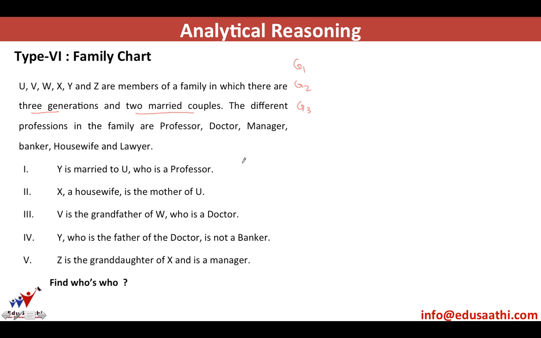Y is married to U. Their genders are not given. Who is the professor? Because it's after a comma, it will be U who is a professor.